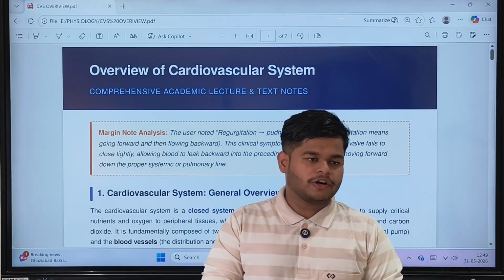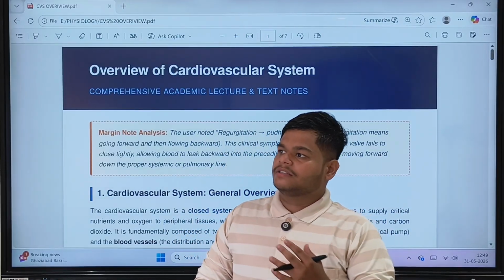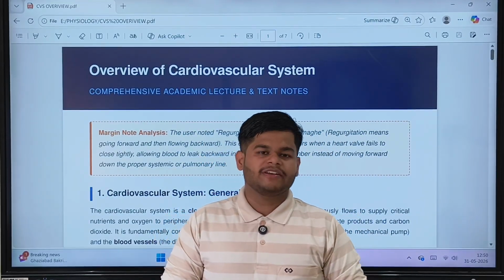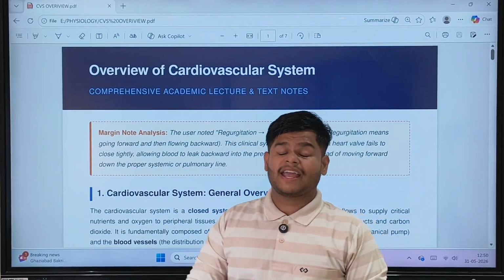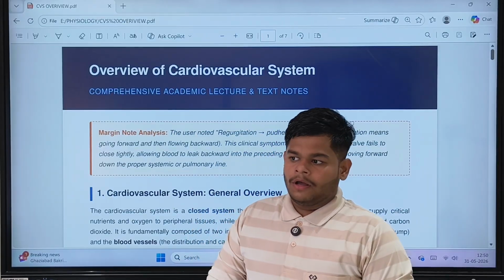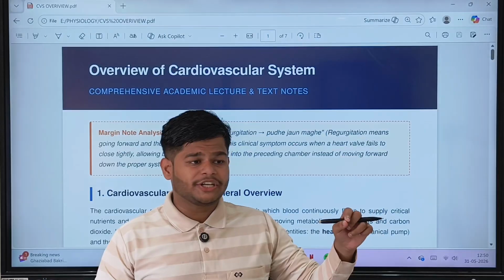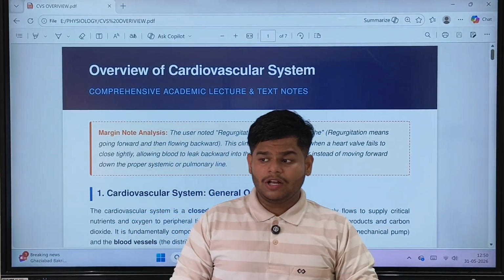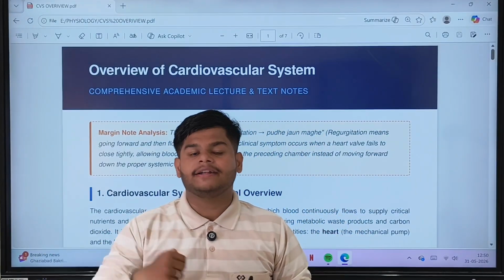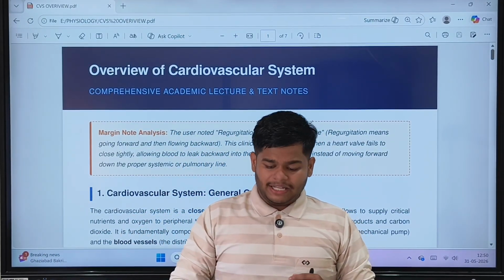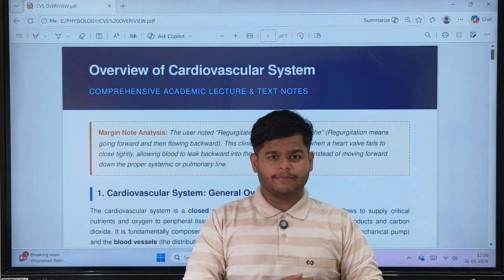As I told you in the short, India is prone to many diseases regarding the heart and the vessels, the blocks in the vessels. It leads to hypertension, diabetes mellitus, and many other diseases like CAD. If you want to cure those diseases, you have to learn the physiology of that system very well. Then only will you understand the pathology, and then only can you give medicine to treat that disease. So for that, the base should be clear. Then and only then can you understand the further problems.